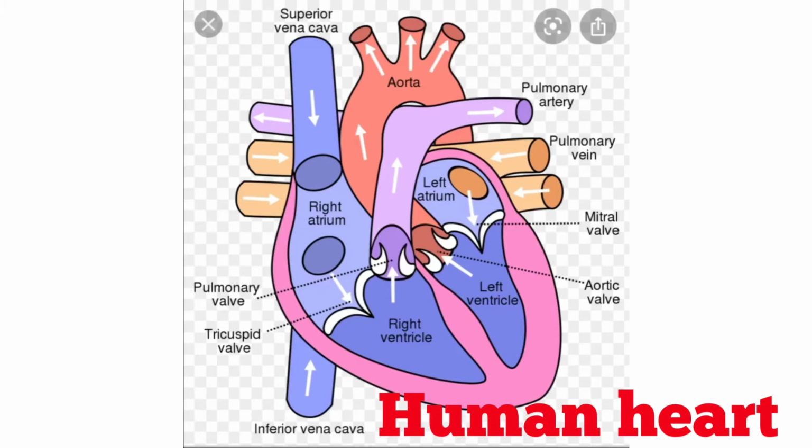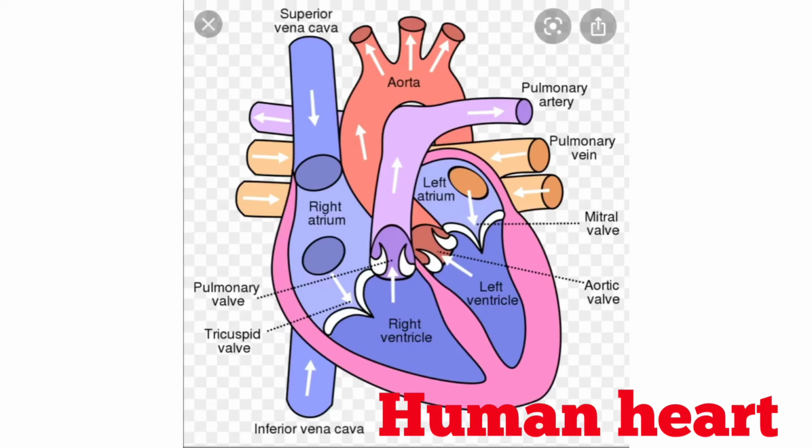As both carbon dioxide and oxygen are transported by the blood, the heart is four-chambered in order to prevent mixing of oxygen-rich blood with carbon dioxide-rich blood. You can see all the four chambers in the diagram very clearly. The upper two chambers are called atria, singular form is atrium, and the lower two chambers are called ventricles. Walls of atria are thin while the walls of ventricles are thick.